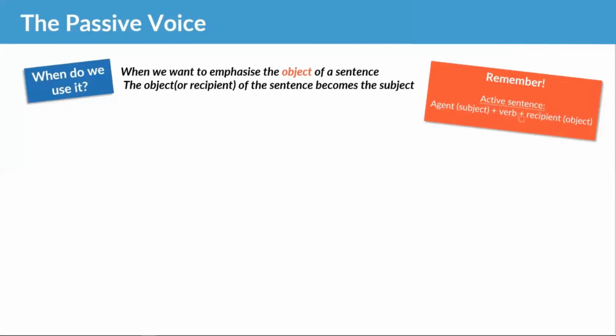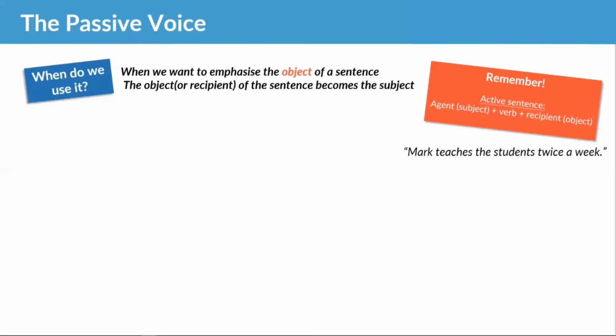Then we have the object, which is the recipient, the person or thing receiving the action. Now, let's look at an active sentence. Mark teaches the students twice a week. That is an active sentence. Agent, verb, recipient. The students are the recipient.